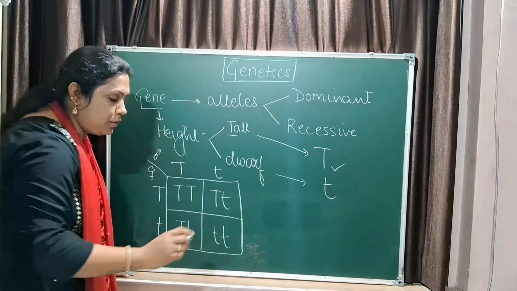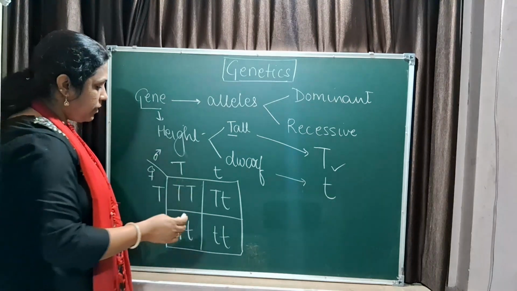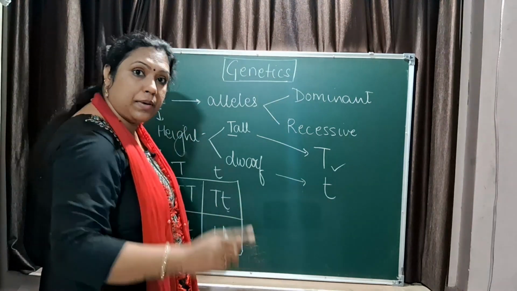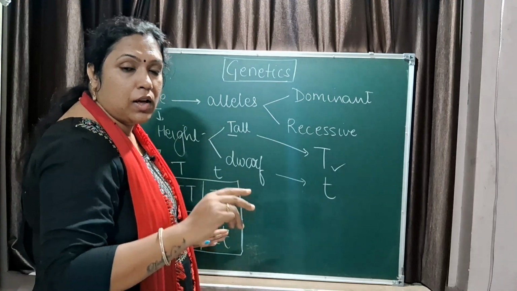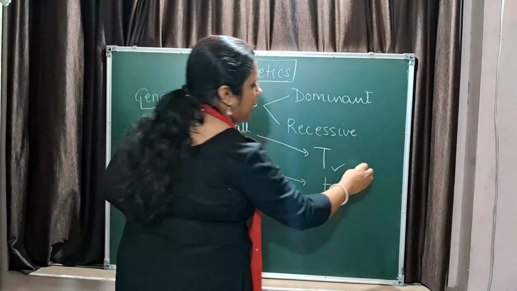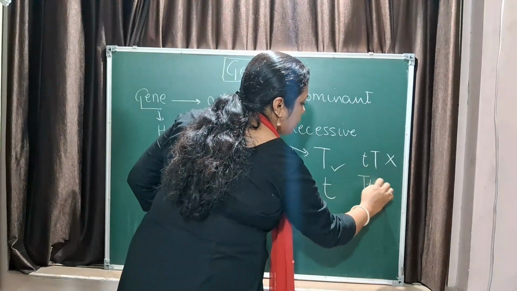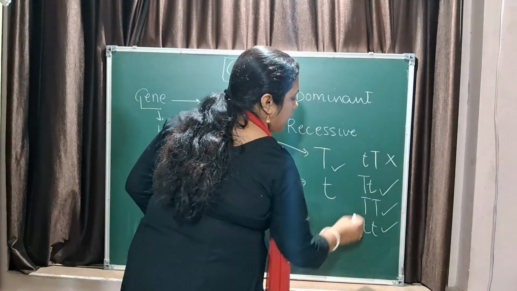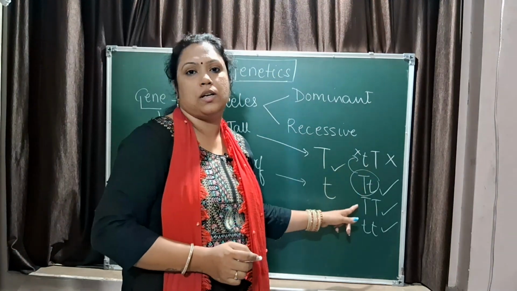What I have done, don't get confused, I am just writing this alphabet and this alphabet together. Always remember, the small letter will always be written later. The first letter will be capital if they are of the same kind. This is a monohybrid cross, a cross in which only one character is taken care of. When we are doing the dihybrid cross, I will tell you how to write it. But understand, whenever you have two characters, I cannot write this way. The way of writing is capital T and small t, capital T and capital T, and small t and small t. This one cannot be written as small t and capital T. Is that clear? Dominant has to be written first.